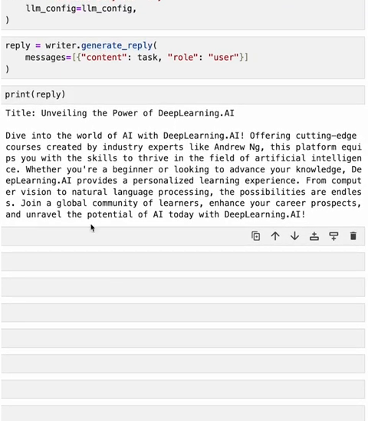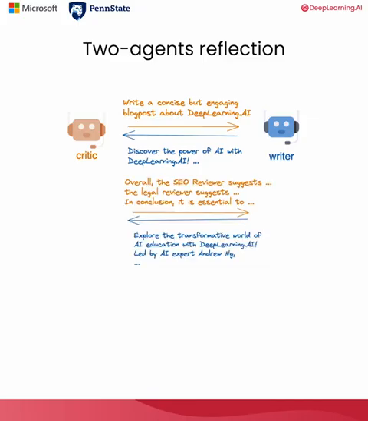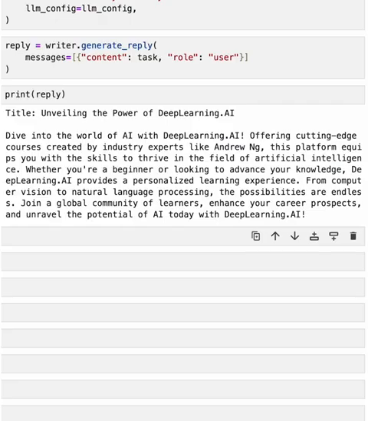This is good, but we want to make it even better. One idea here is to use reflection, which is one of the notable and effective agentic design patterns. One way to realize reflection is to involve another agent to reflect on the work and help improve it. Following this idea, let's now create a critic agent to reflect on the work of the writer agent.